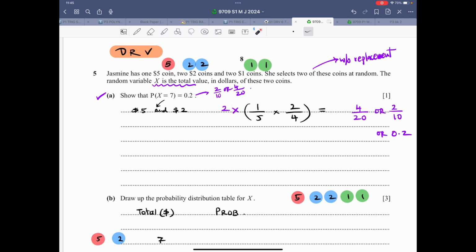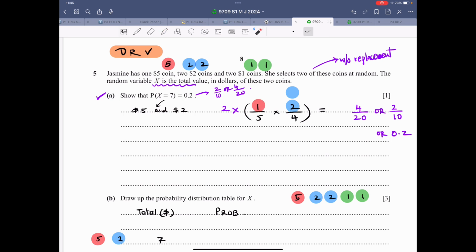So what I have done is written 5 in the denominator, then 4 in the denominator because it is without replacement. There are two blue coins, so let me use this blue color right over here, and there is this red color for the 5. So there are two options of this one.